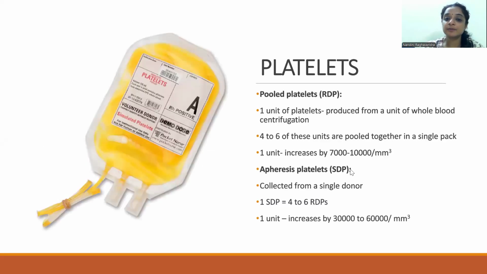Platelets can be either pooled platelets or RDPs or apheresis, which is single donor platelets. Pooled platelets are 1 unit of platelets produced from a unit of whole blood centrifugation. 4 to 6 of these units are pooled together in a single pack, and 1 unit can increase the count by 7,000 to 10,000. Single donor platelets are collected from a single donor, and as the name suggests, 1 SDP is equivalent to 4 to 6 units of RDPs. And 1 unit increases the platelet count by 30,000 to 60,000.